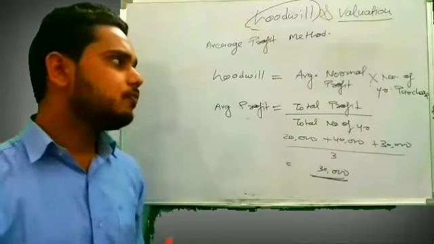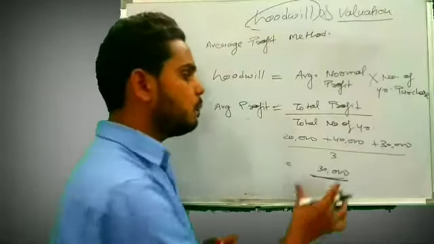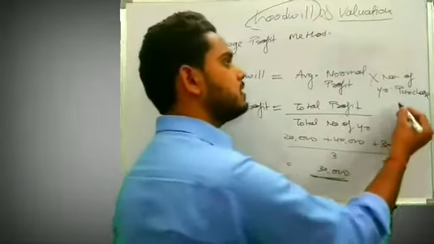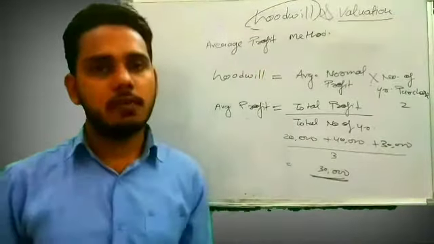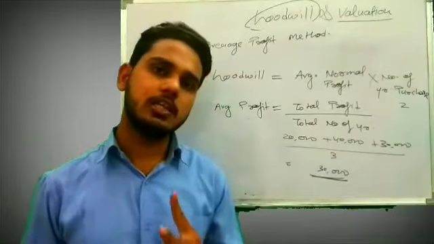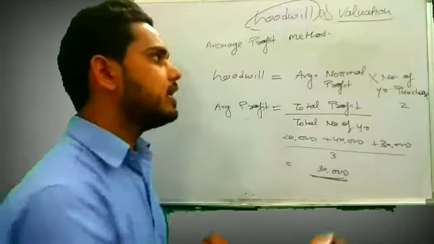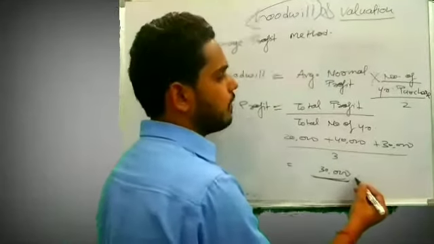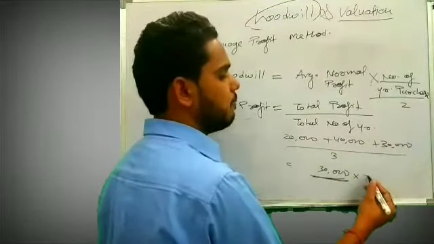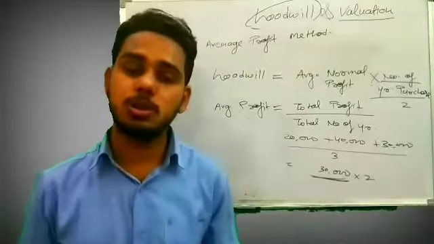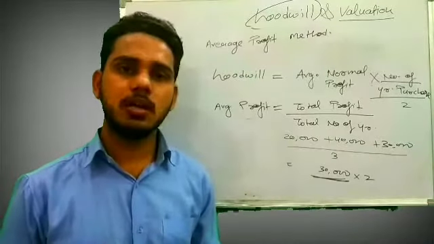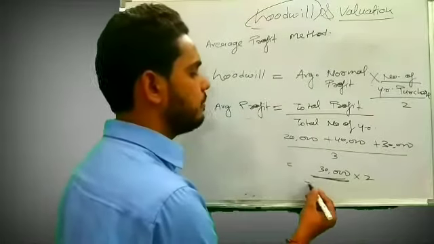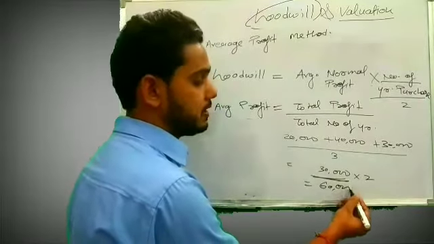And let's suppose we are going to make this 30,000 for the next 2 years, that means we are sure that we will make 30,000 for at least 2 years. So that is our number of years' purchase. Our goodwill will be 30,000 into the number of years' purchase, 2, which we are assuming here, but in the question it will be given to you. So our goodwill will be 60,000 rupees.